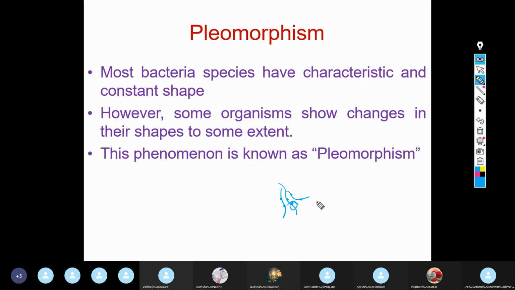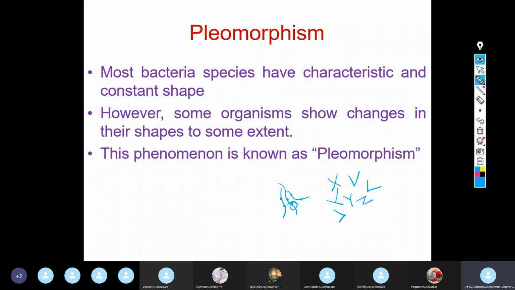So if this root nodule is taken, and if you crush the root nodule of this leguminous plant and take a loopful of this suspension and prepare a slide and observe under microscope, you will find pleomorphism. You will find that some are arranged like this, some like this, and so forth.